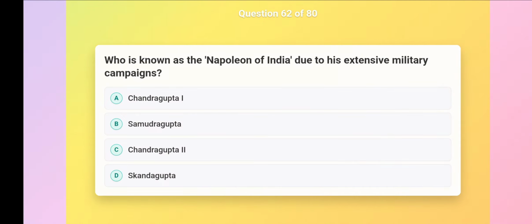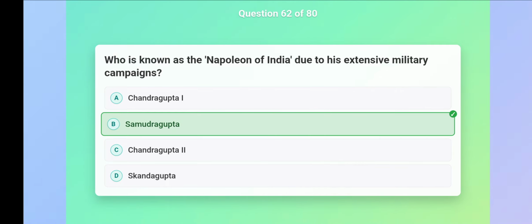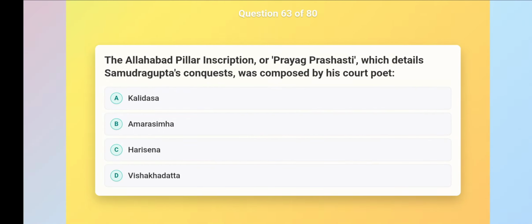Who is known as the Napoleon of India due to his extensive military campaigns? Samudragupta. The Allahabad Pillar inscription, or Prayag Prashasti, which details Samudragupta's conquests, was composed by his court poet. Harisena.